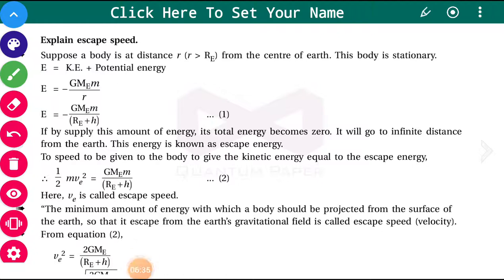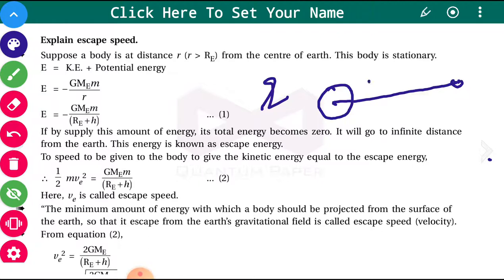Now we shall talk about the escape speed. Try to understand, when the object is at distance r from the center of the earth, what will happen? Say for example, you have this earth, and this is the center, and the object is somewhere here, at distance r.